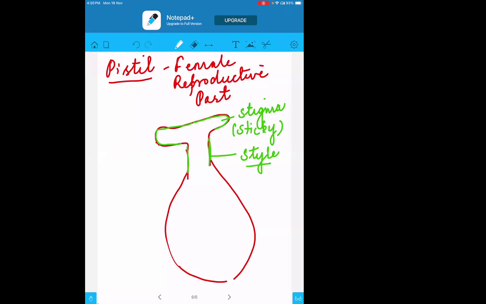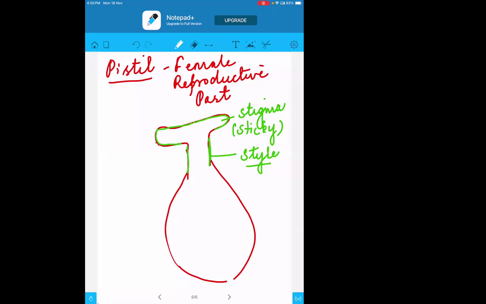So basically this style connects the stigma with the ovary. It's like, if you want to go to the other side of an area, then you need to cross it, right? How will you cross it? Through a bridge, right? Like a metro station, the same kind of bridge will be there to cross both sides.